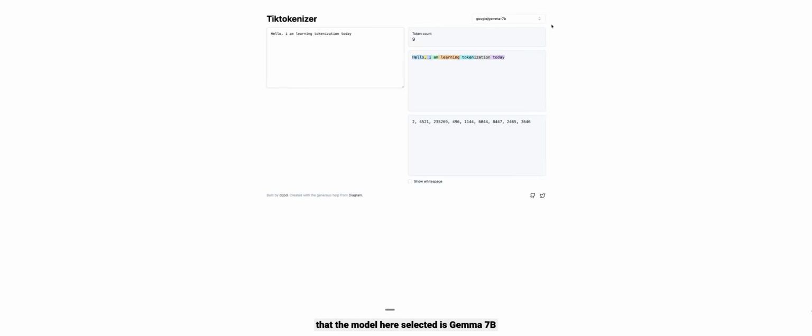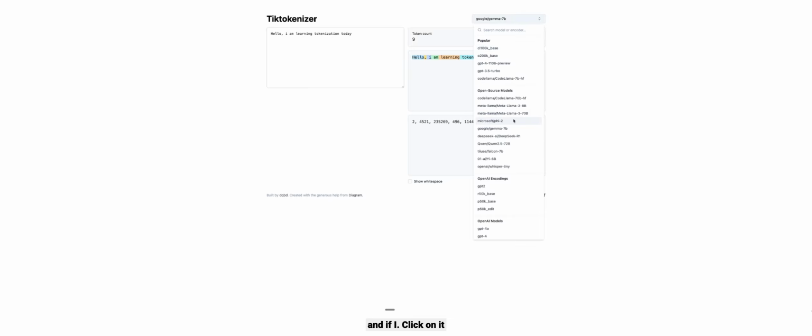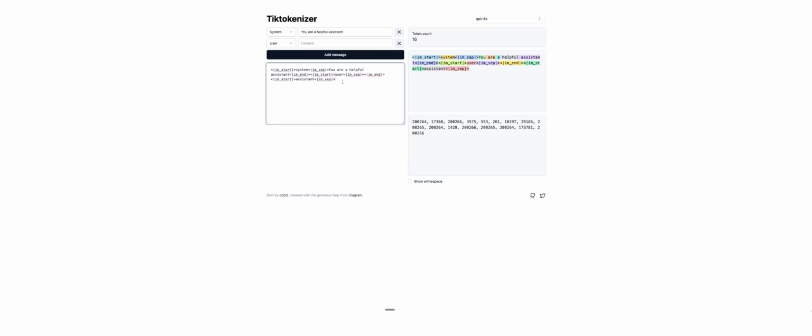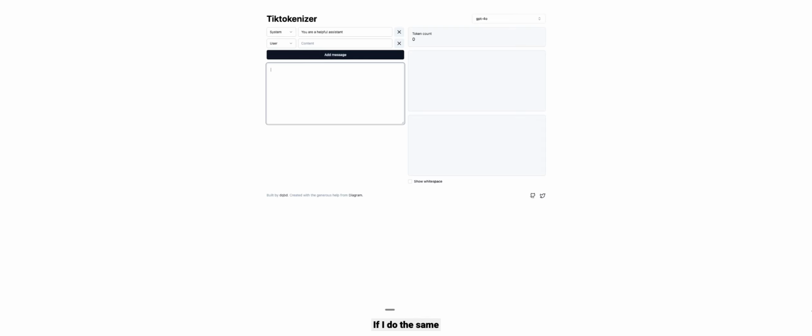So as you can see, the model selected here is Gemma 7B, and if I click on it and choose a different model like GPT-4o, suppose, and if I write the same words, hello, I am learning tokenization today, you see that the same thing that I have written in Gemma has given me 9 tokens, but in GPT-4o it has given me 7 tokens. So this is how tokenization works. Every model has a different method for tokenization and de-tokenization.